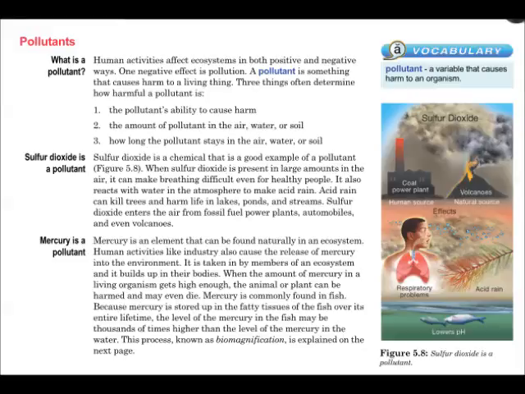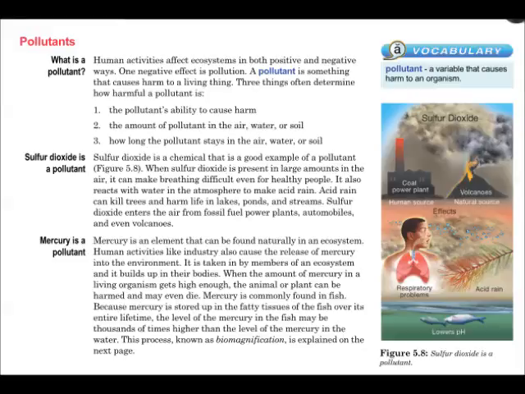Sulfur dioxide is a chemical that is a good example of a pollutant, figure 5.8. When sulfur dioxide is present in large amounts in the air, it can make breathing difficult even for healthy people. It also reacts with water in the atmosphere to make acid rain. Acid rain can kill trees and harm life in lakes, ponds, and streams. Sulfur dioxide enters the air from fossil fuel power plants, automobiles, and even volcanoes. Mercury is an element that can be found naturally in an ecosystem.